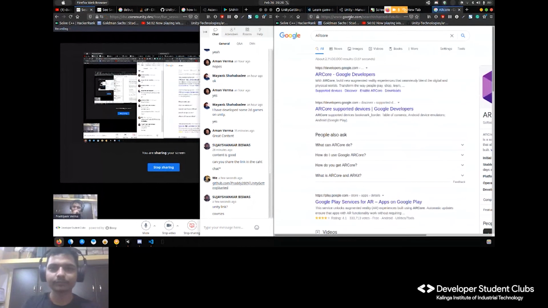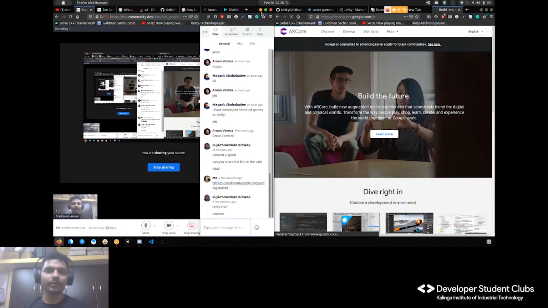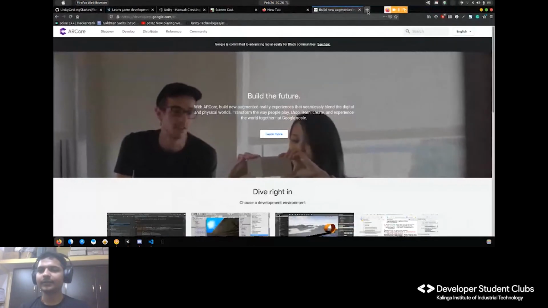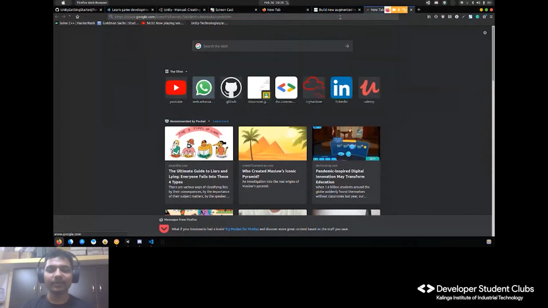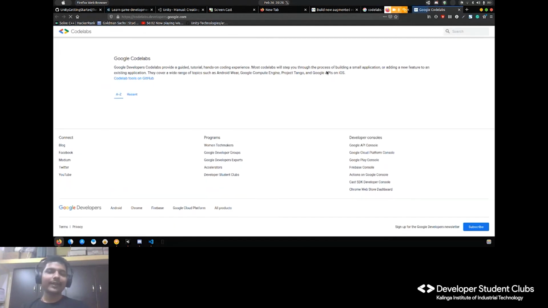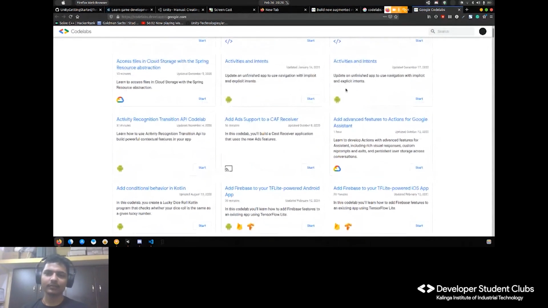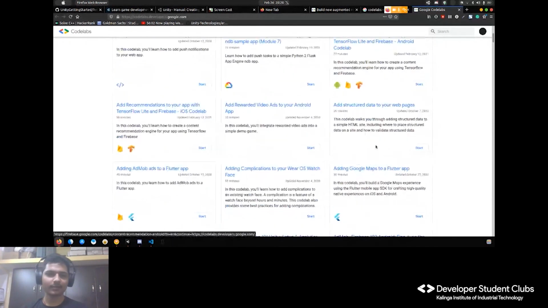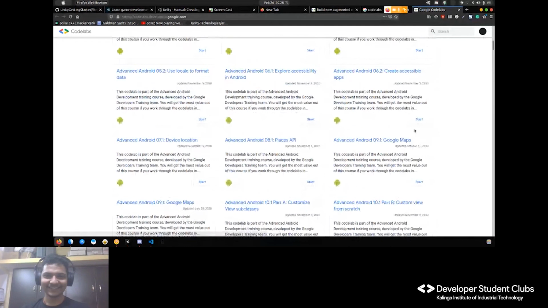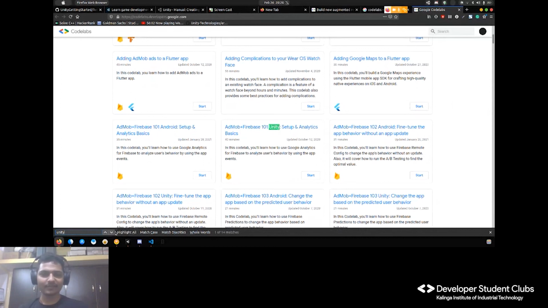Coming on to AR Core. The best thing about Google technology is that there is a thing called Code Labs. Whatever Google technology you name, you will find something there. Too much technology to learn, and these are the places where you can do the stuff.